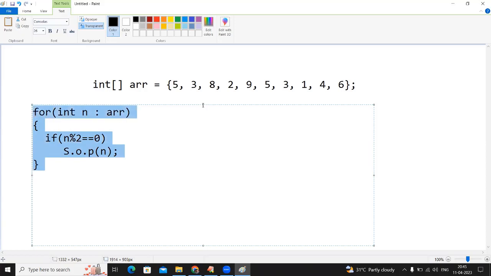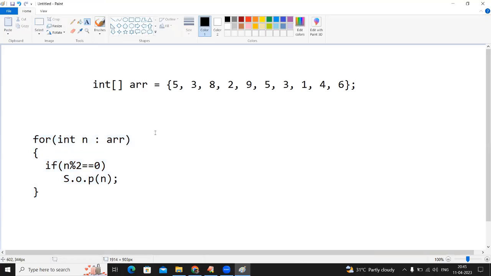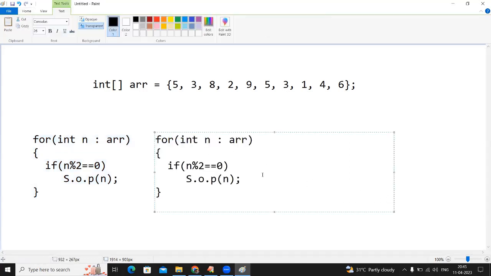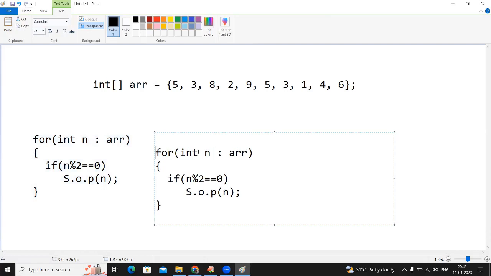Sir, suppose I don't want to print, I just want to count how many even numbers are there. I'm declaring the variable int count is equal to 0, outside, just to declare the variable count.